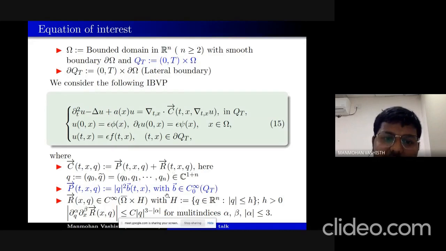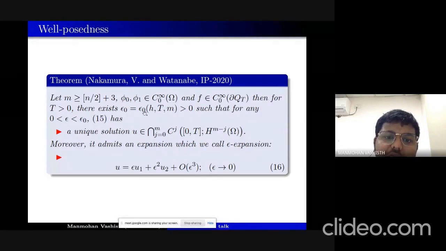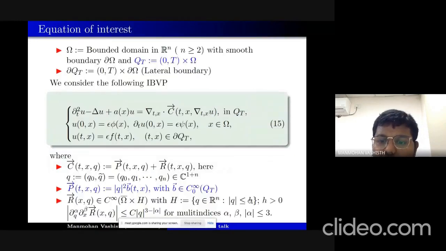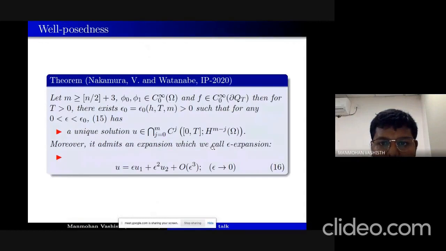And under these assumptions, we have the following well-posedness for the forward problem. Let m be bigger than or equal to n/2 plus 3, and phi, psi belong to this, and f belongs to this. Then for any T greater than 0, there exists epsilon_0, depending on H, T, and m, where H is the bound on the higher order nonlinearity, such that for any epsilon bigger than 0 and less than epsilon_0, this equation has a unique solution, which lies in the following energy class.